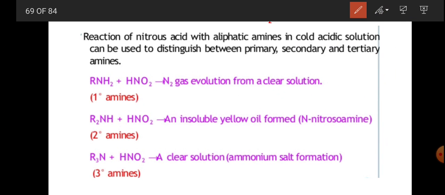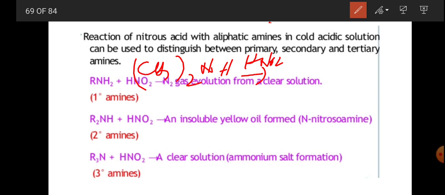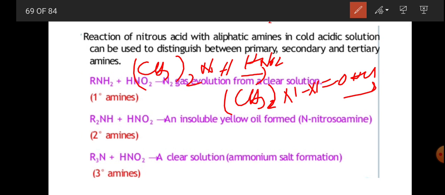Whereas the secondary amines, if we take (CH3)2NH and treat with HNO2, it gives nitrosodimethylamine, that is (CH3)2N-N=O. This N-nitrosodimethylamine, treated with concentrated HCl plus H2O, gives the backward reaction.